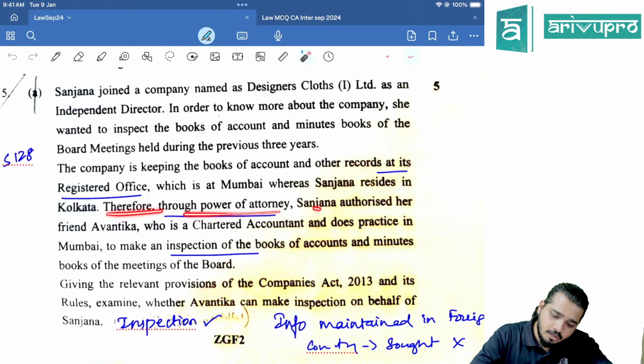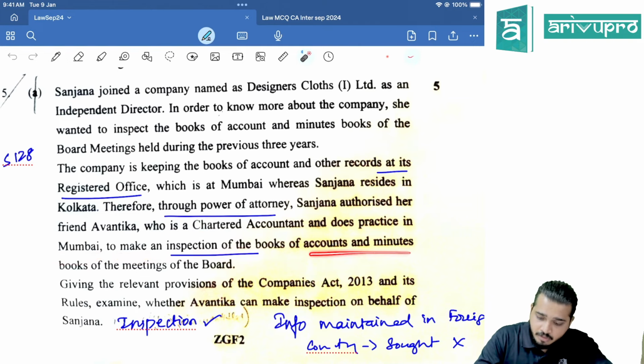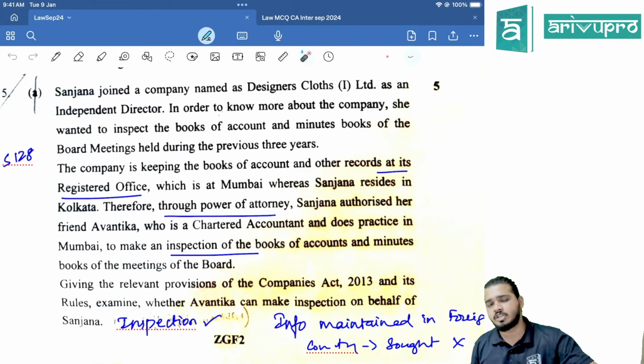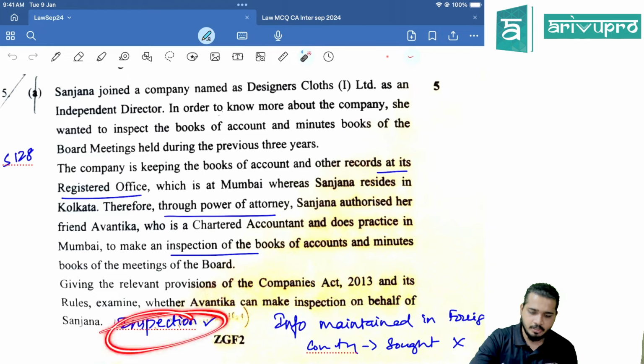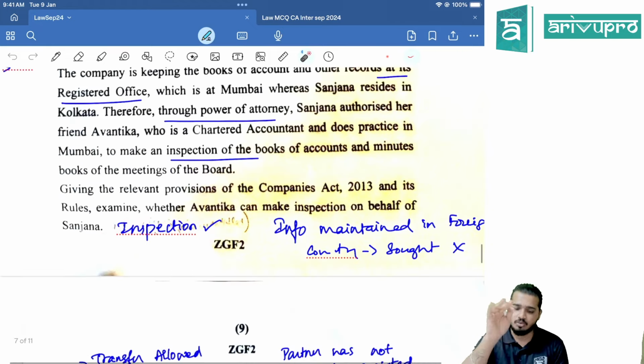Therefore, through power of attorney, Sanjana authorized her friend Avantika, who is a chartered accountant and does practice in Mumbai, to make an inspection of the books of accounts and minutes of the board. What is the provision here? Provision says, see, if the information is maintained outside India, to seek the information, the director only should do. But once the information is sought for inspection purpose, you can appoint your agent. Clear? So in this case, for inspection purpose, you can appoint your agent, but seeking purpose, you only have to ask.